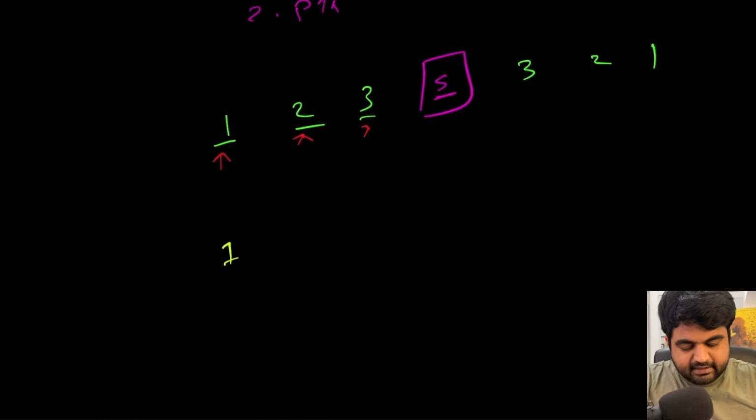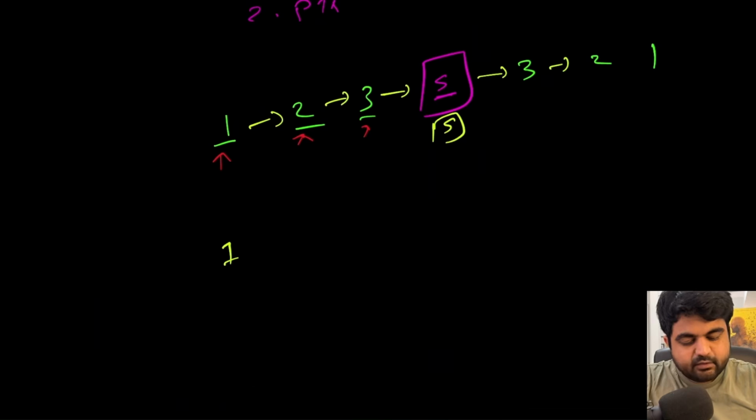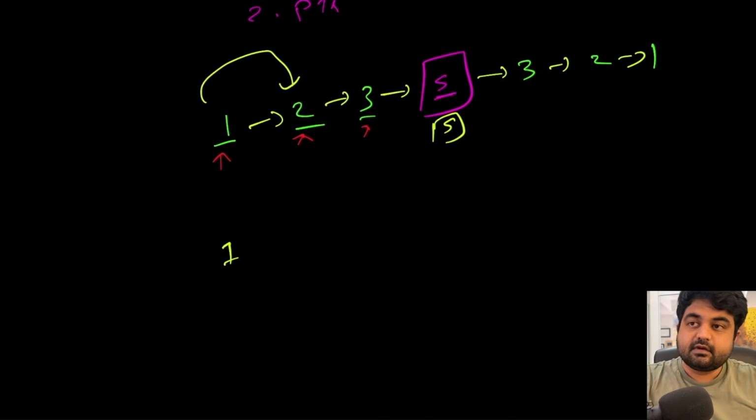So currently the list is 1 pointing towards 2, 2 pointing towards 3, and then 3 is pointing towards our middle value. Let's assume this is 5. And then this is pointing towards 3, 2 and 1 in this fashion. So logically, when our slow pointer moves from 1 to 2, instead of only updating, we are also going to update this 2 to point back to the 1 instead of pointing to the 3.